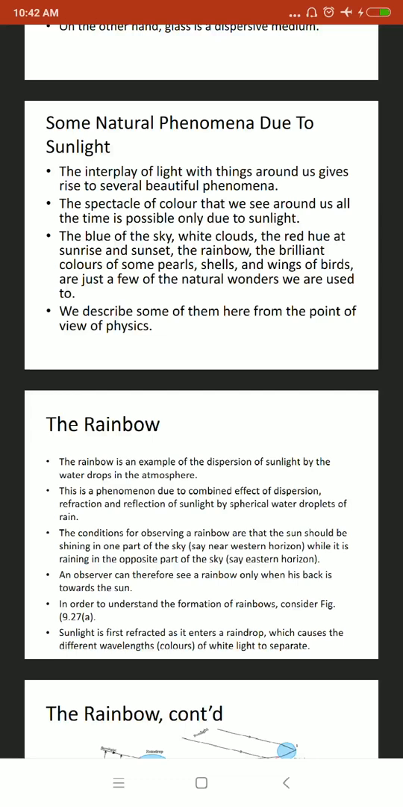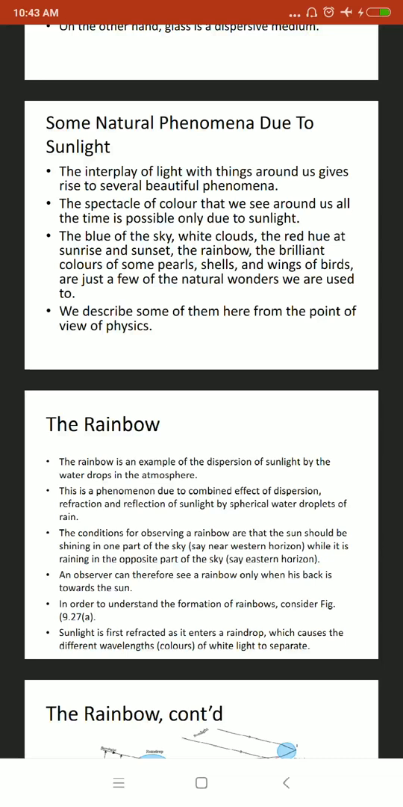The sunlight is first refracted as it enters the raindrop. Here the medium changes. Initially it was air, then when it enters the raindrop, the material changes for the light, so refraction is possible. The refracted wave entering the raindrop now generates different wavelengths from the white light which is coming from the sunlight.